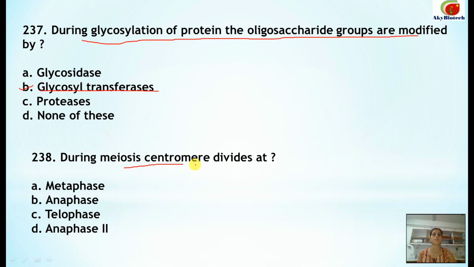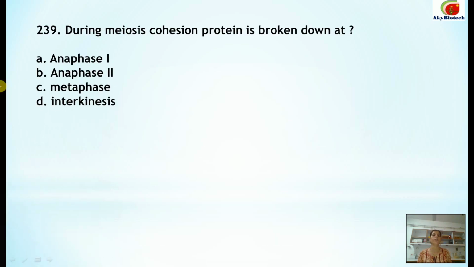During meiosis, centromere divides at the anaphase 2. This is the correct option. Number 239. During meiosis, cohesin protein is broken down at anaphase 2. This is the correct option.